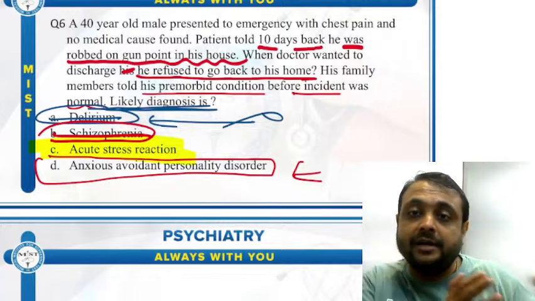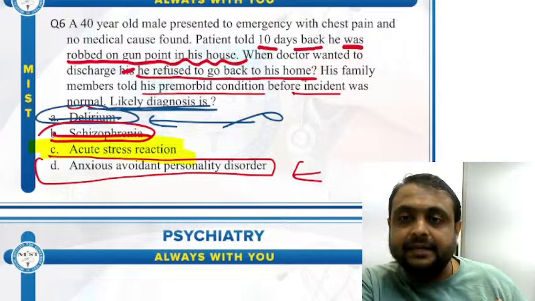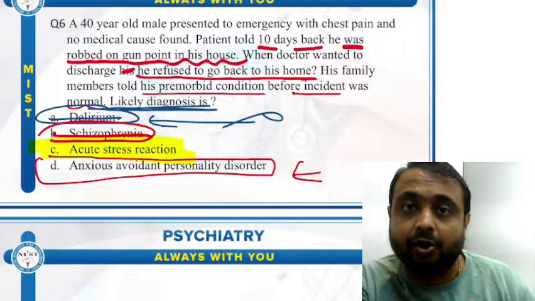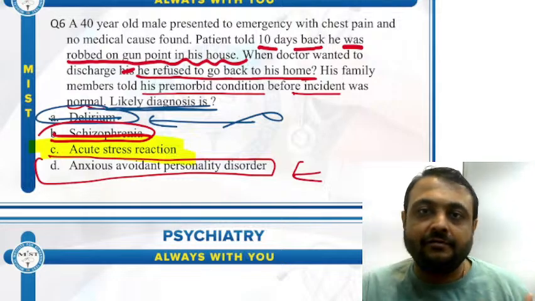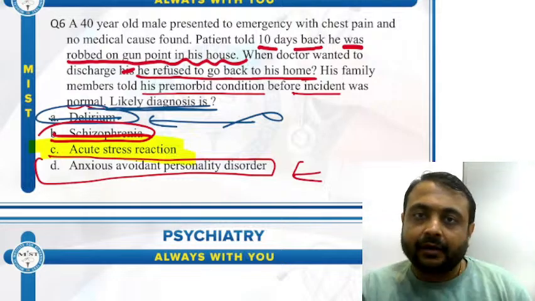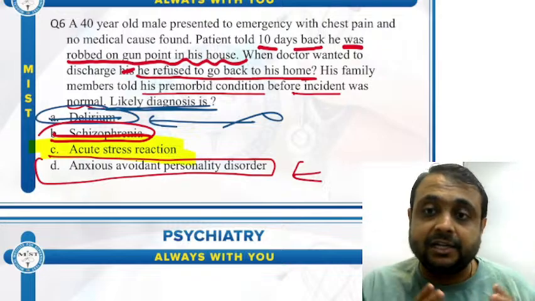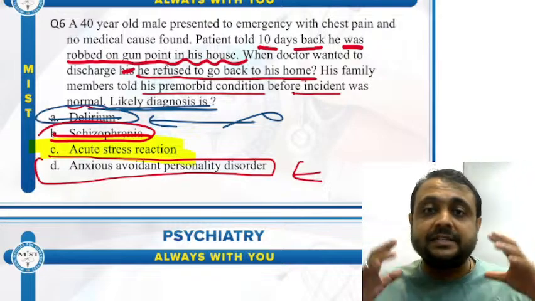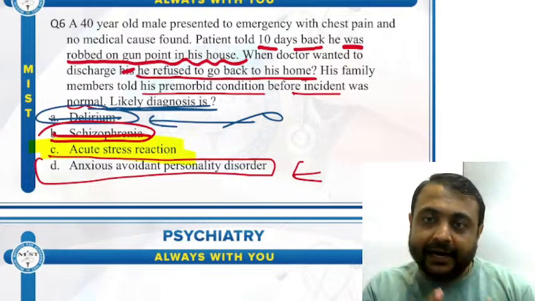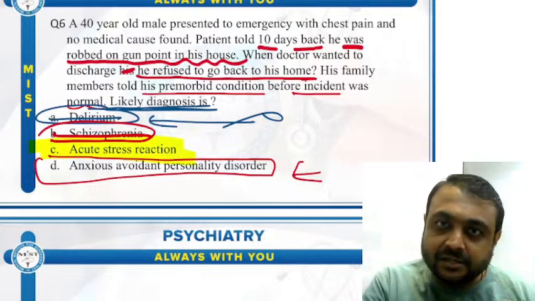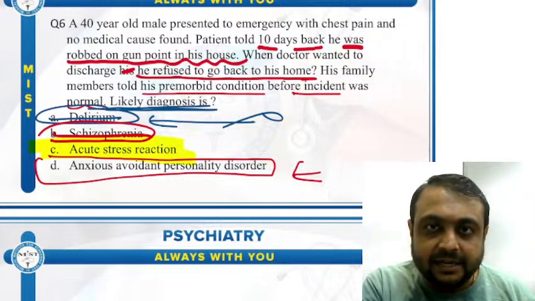Person could have died, killed by the robber, but somehow he survived. He is alive. But that was a very terrifying experience for him. So that is why there is a stress. So that is why the patient might be having flashbacks about the incident.